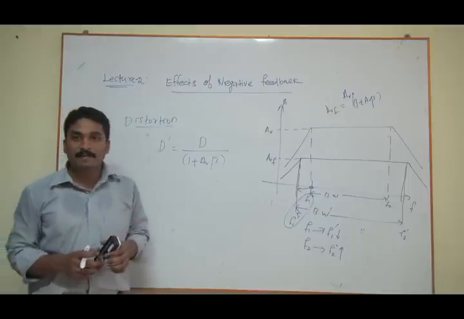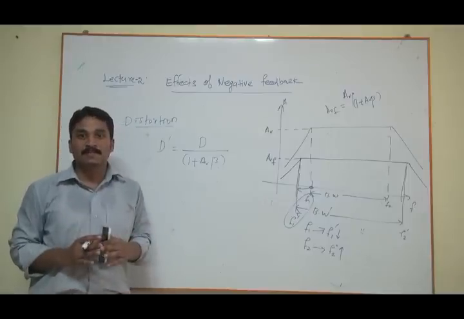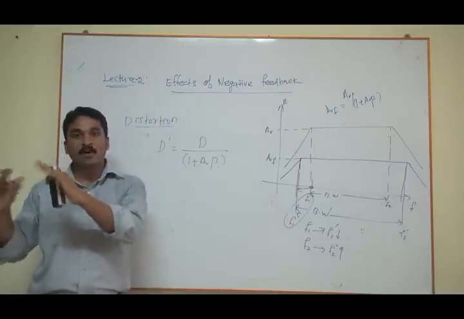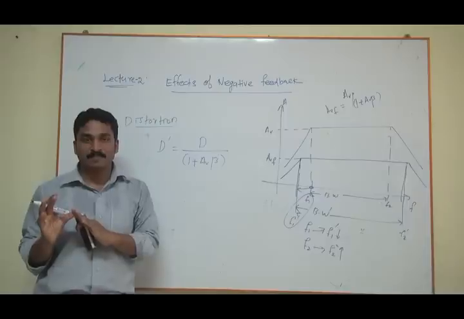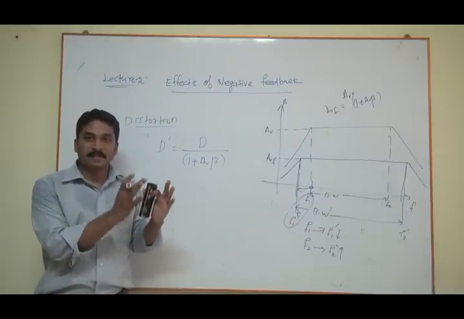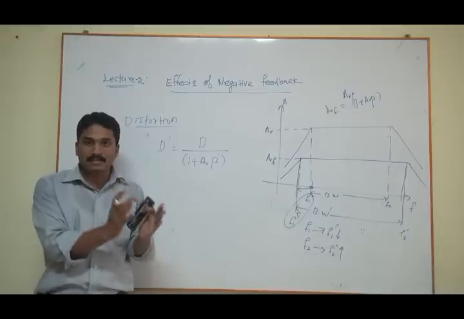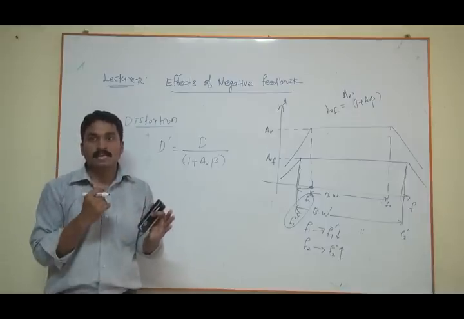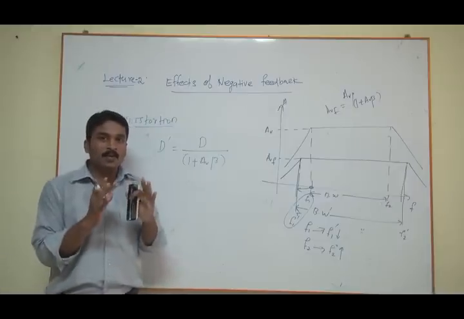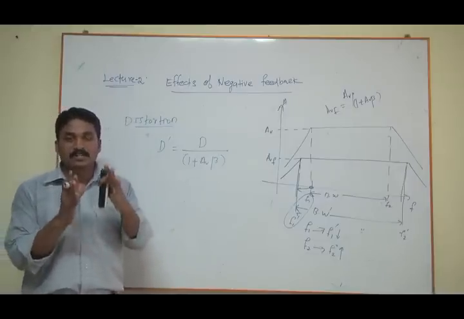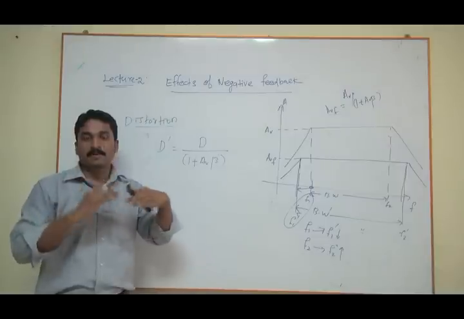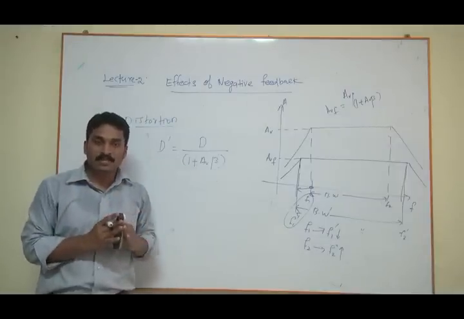Your negative feedback amplifier reduces the input signal. So though the input signal is high, your output is always in the active region. Do you get what I am saying? If there is an increment in the input side, then that is reduced by a factor 1 plus AV beta because of the negative feedback amplifier. So your transistor is always in the active region, it doesn't go to the saturation region because of the increment in the input side signal.